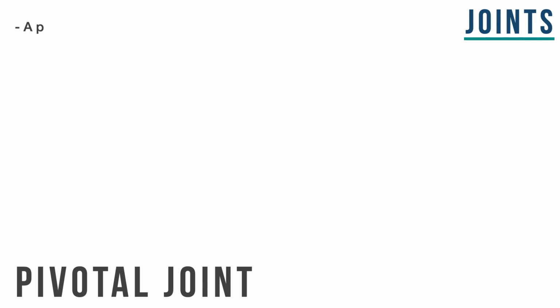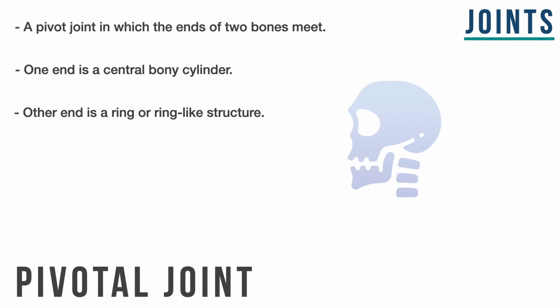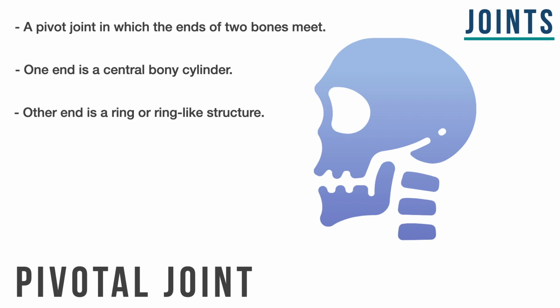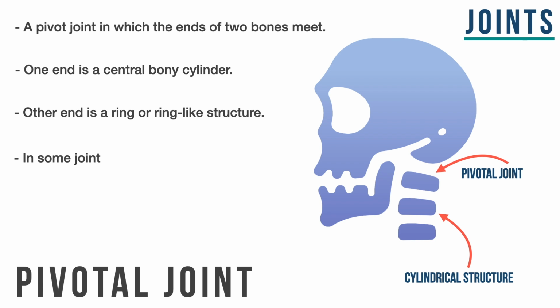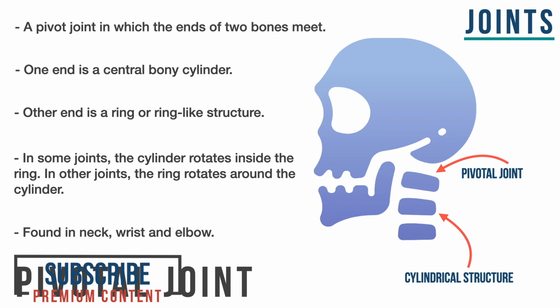This name is given to a pivot joint in which two bones meet. Now one end of the joint is a cylindrical structure, while the other end of the joint is a ring-like structure. So depending on a certain joint, either the ring rotates inside the cylindrical end of the joint or the cylindrical end rotates inside the ring-like end of the joint. Either case is a possibility. In this picture, you will be able to see the cylindrical structure that is one end of such a joint. The other end is a ring-like structure. Other than the neck, it is also found in the wrist and the elbow joints.